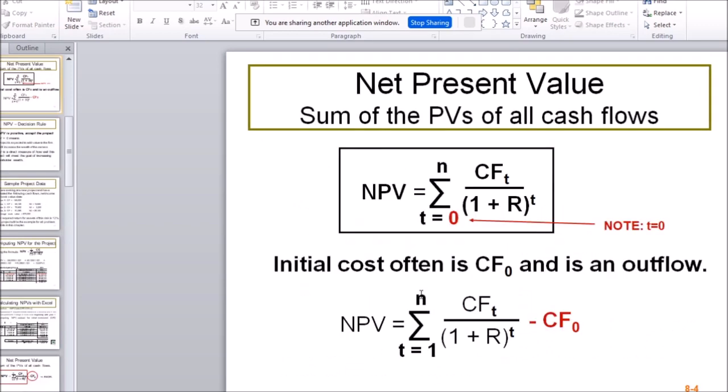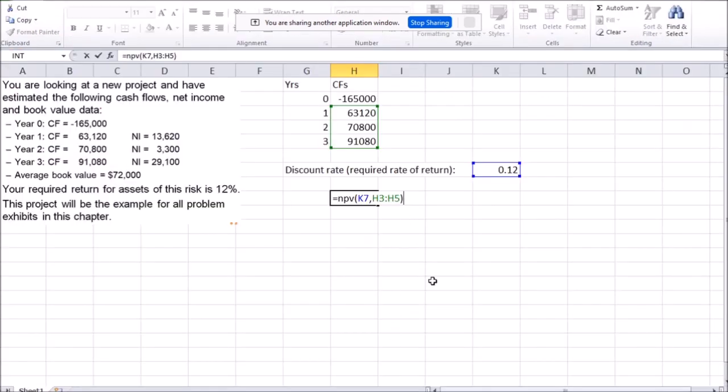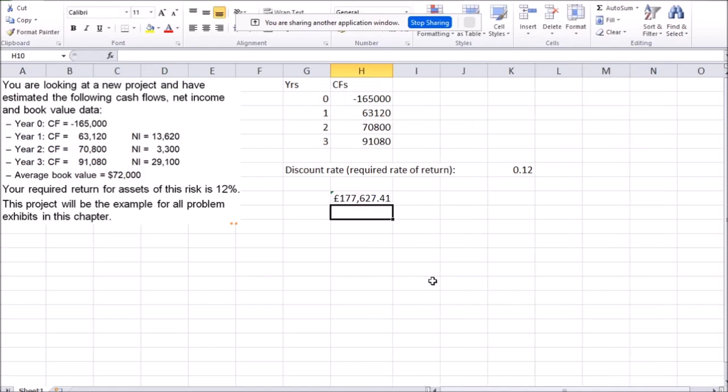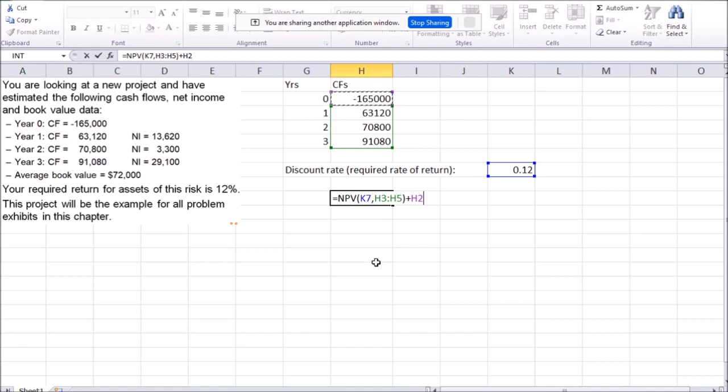Very easy thing to forget. Even I sometimes forget it, but close the brackets, don't hit enter. This is going to be a wrong answer. Close the brackets, then plus this negative number that is the initial cash outflow. Then hit enter.